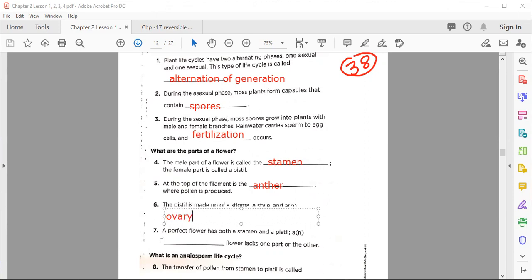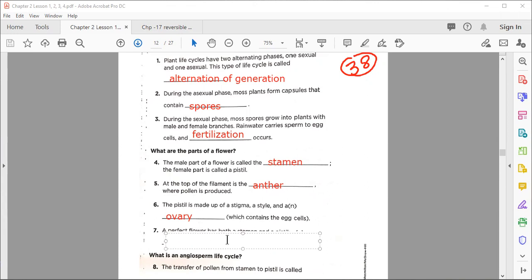Now after that, number 7: the perfect flower has both a stamen and a pistil. A or an flower has one part or the other. So if it is complete, it has both. But if, very good, well done, very nice. The word is here, imperfect. One is perfect and the second one will be imperfect.